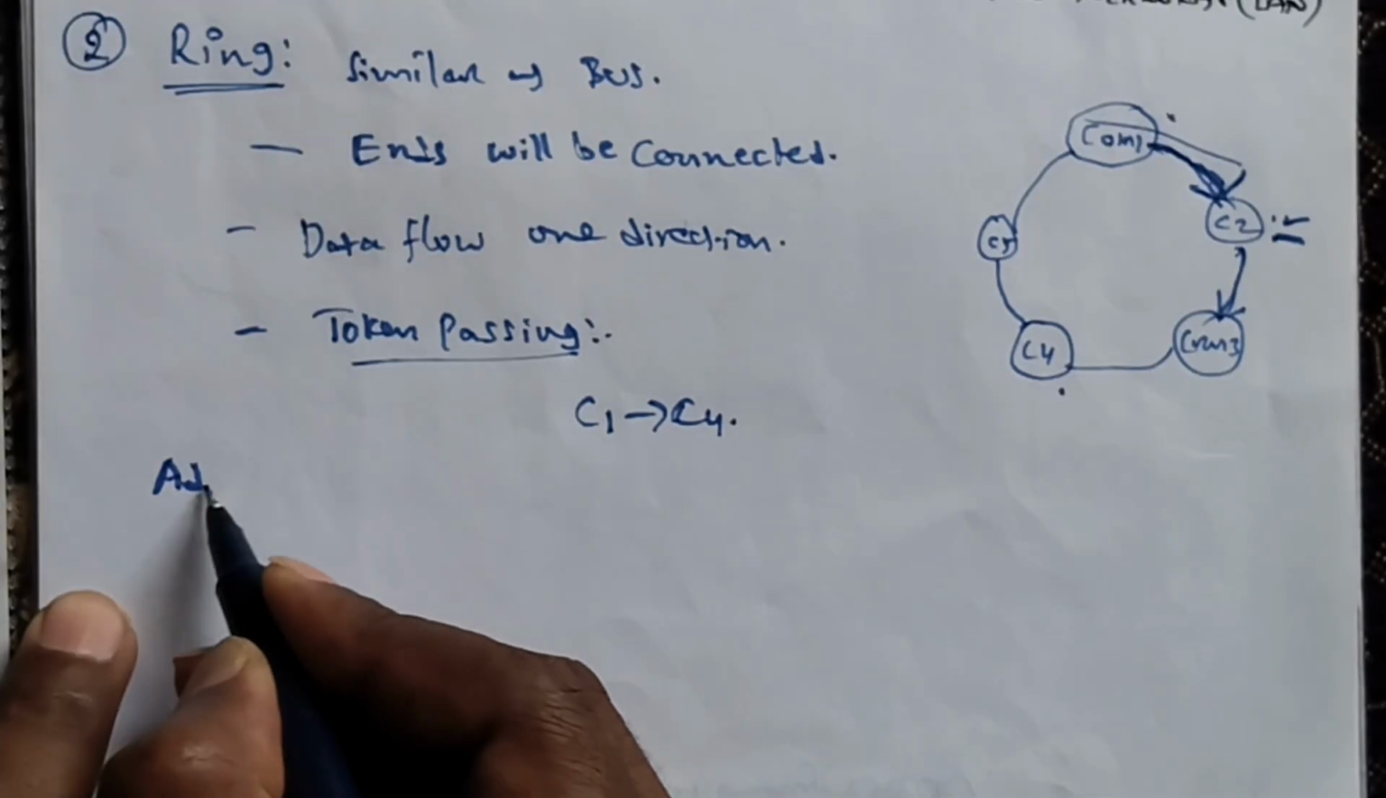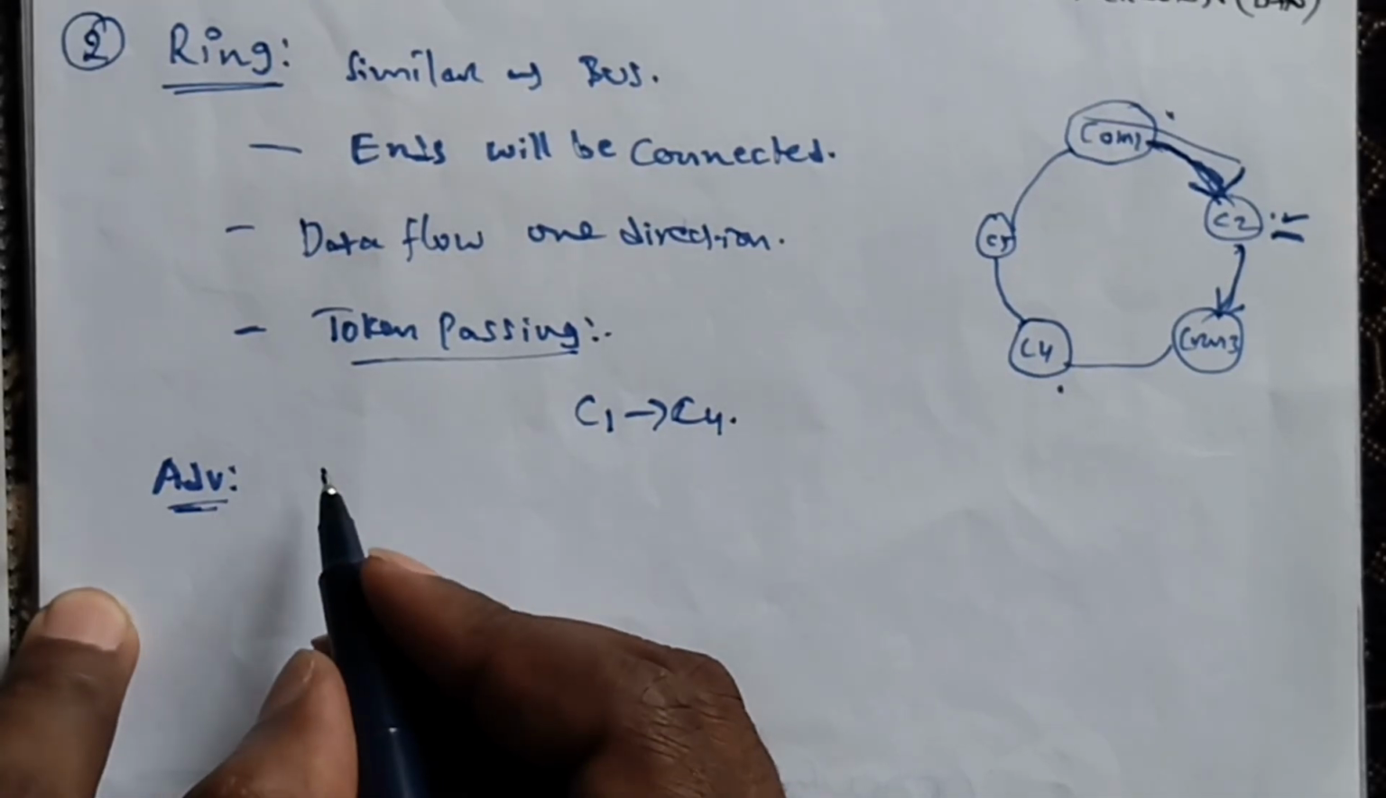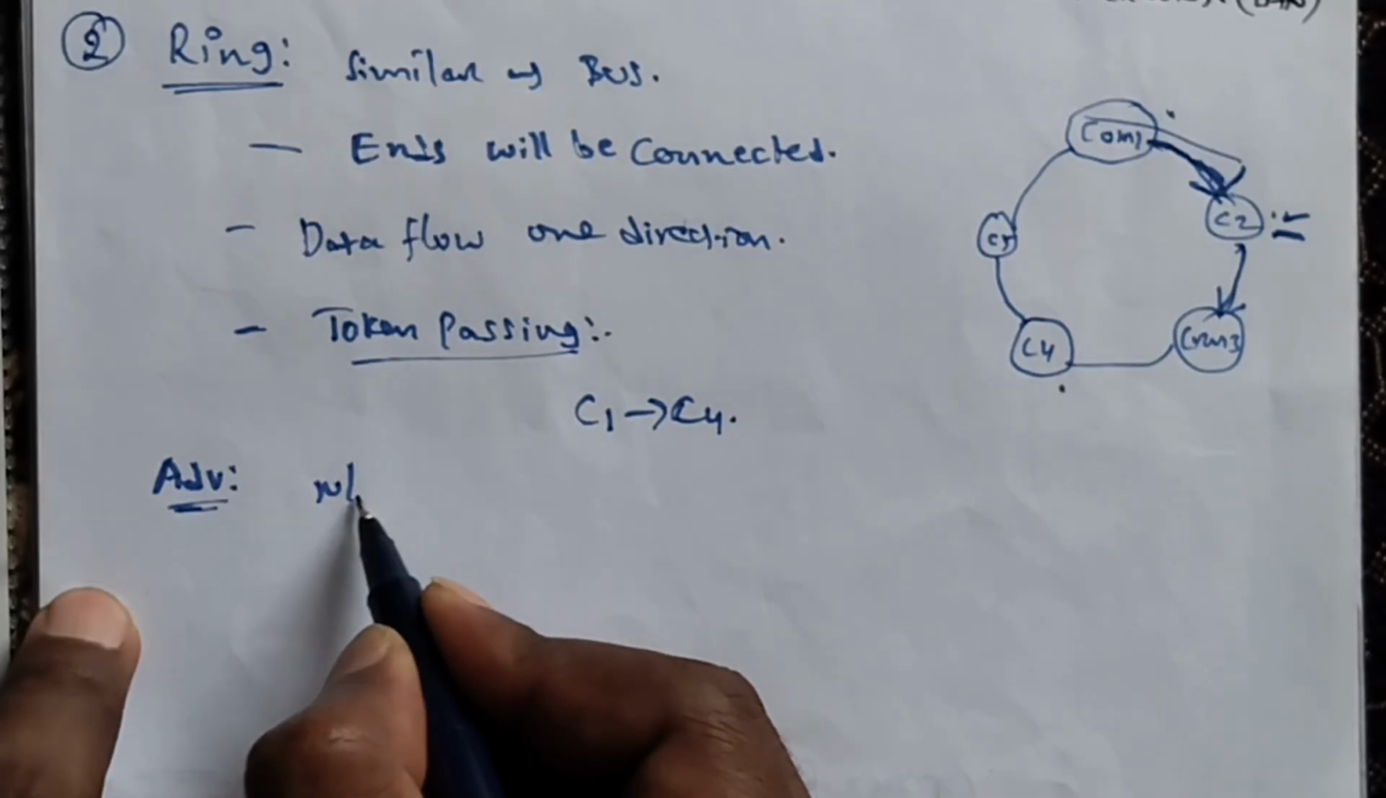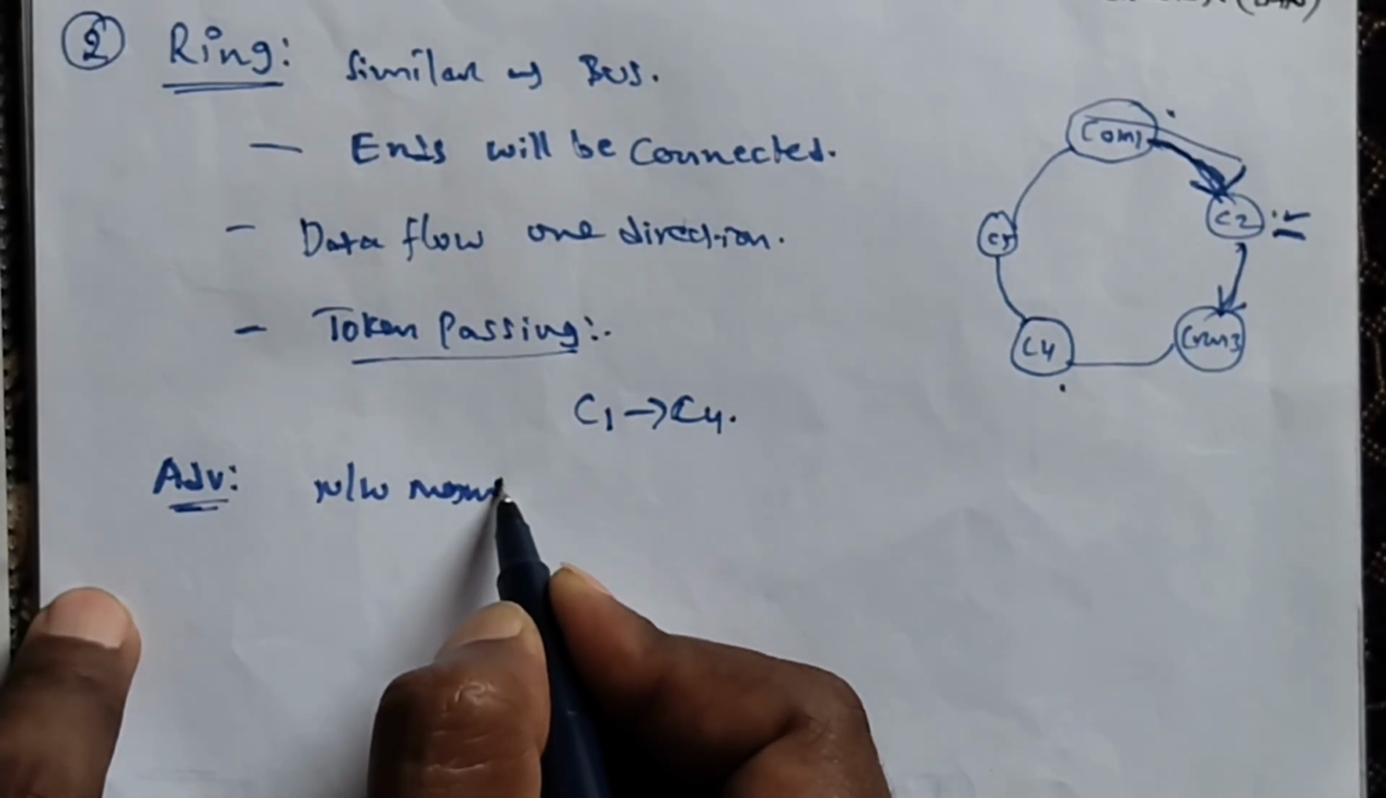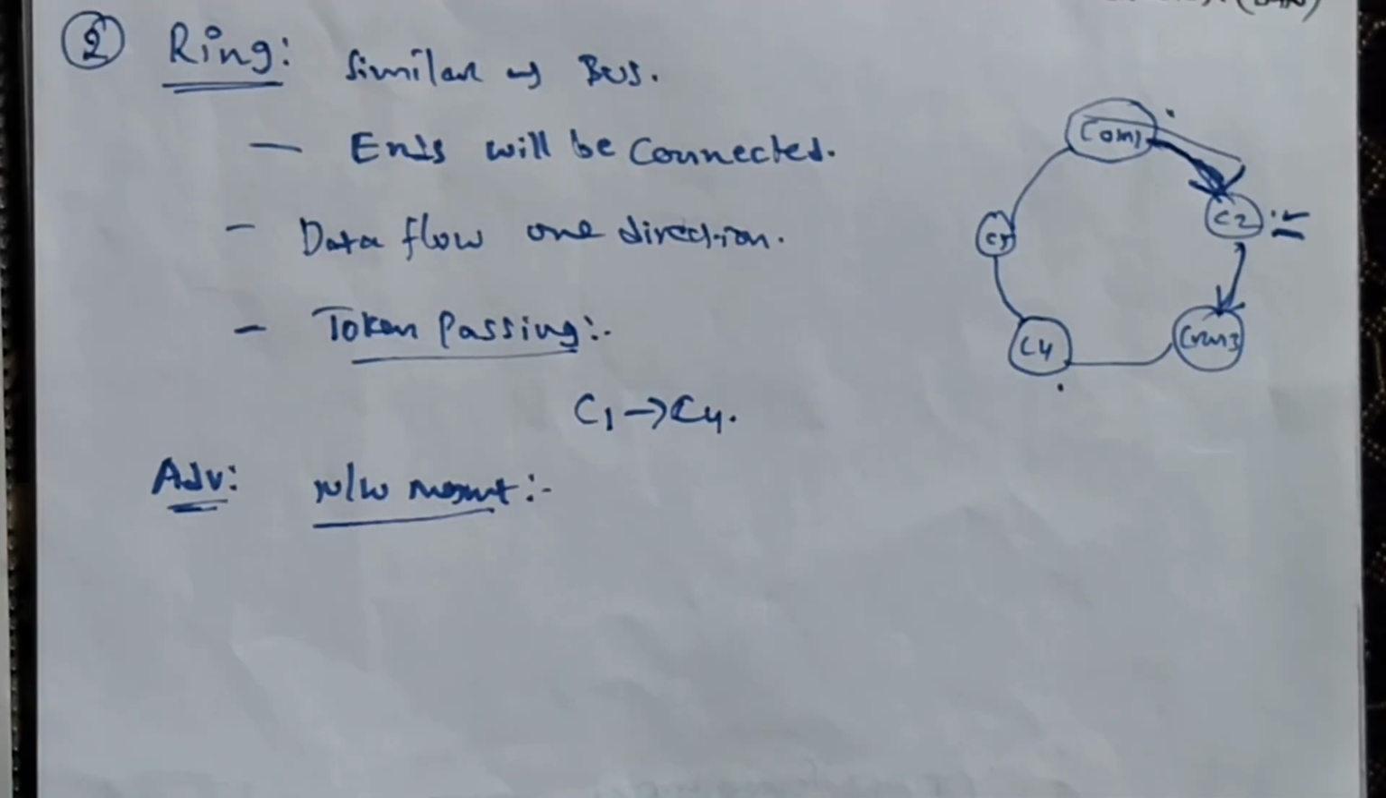What are the advantages of a ring topology? The advantage is network management. What is the meaning of network management? Devices can be removed from the network without bringing the network down. If any system fails, that particular system will automatically be removed. Why? Because if any system fails, it will stop the transmission of data, so immediately the failed system will be